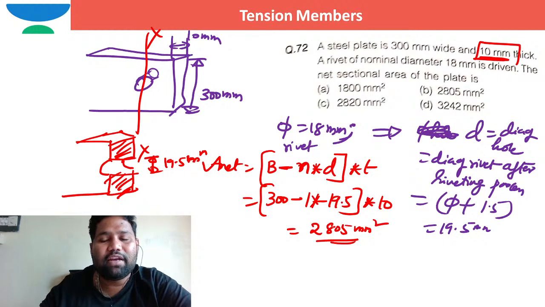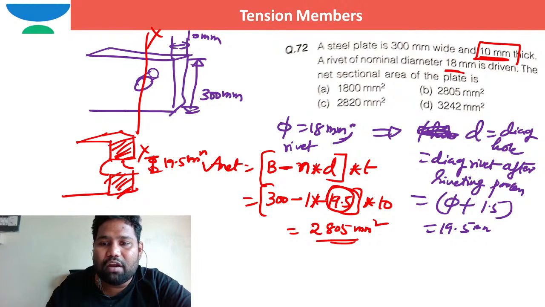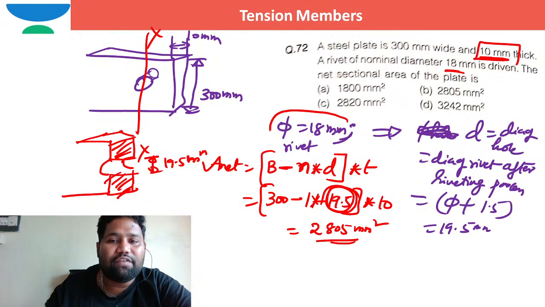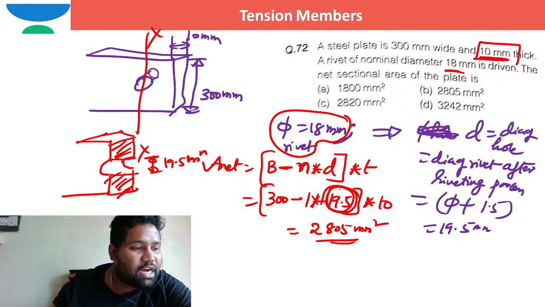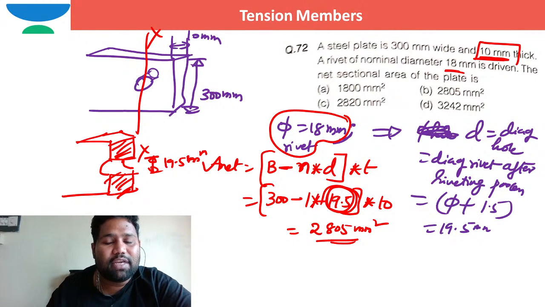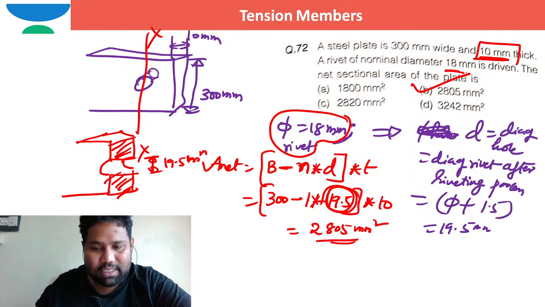People just looking at this will write the nominal diameter of the rivet, 18, but you should not. Here you need to write the diameter of the hole. For a nominal rivet diameter of 18 millimeter, the diameter of the hole is 19.5, so you need to substitute 19.5, not 18. So the answer is 2805, which is option B, the correct option.